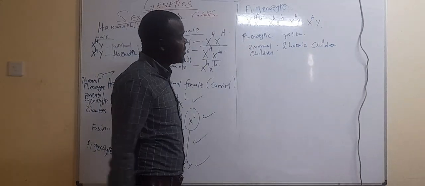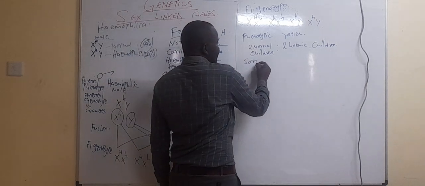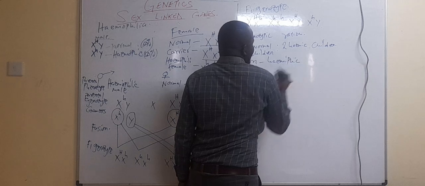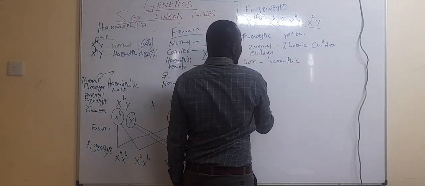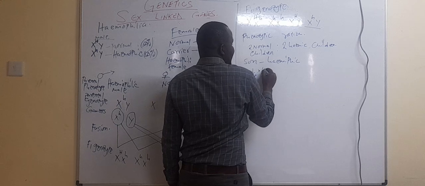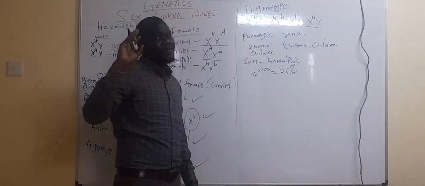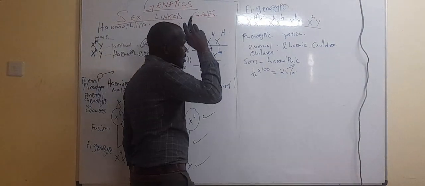In terms of the percentage, when you ask about a haemophilic son, how many percent will it be? You can check, it's only this one that is haemophilic. So it's a quarter times 100, which gives you 25%. So we have only a 25% chance of getting a haemophilic son.